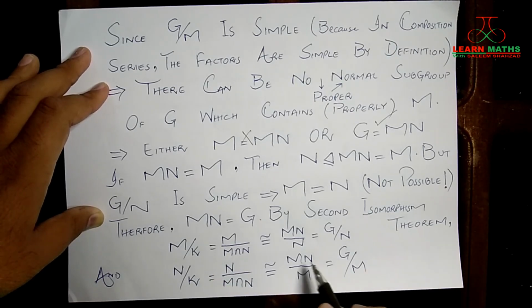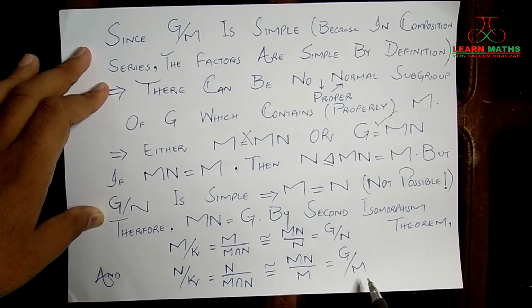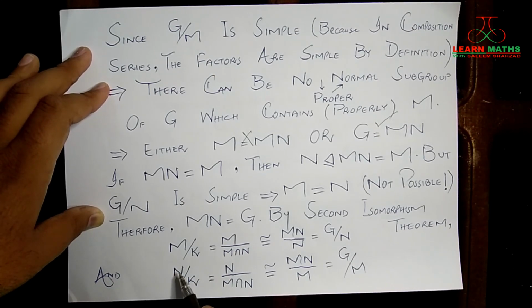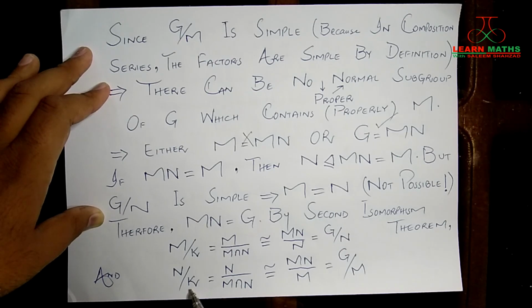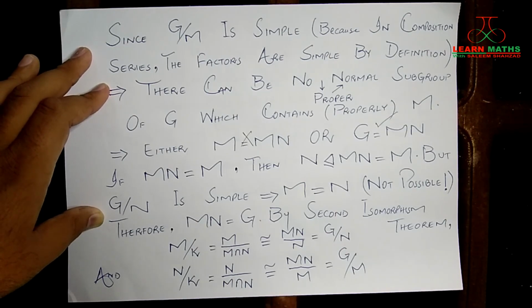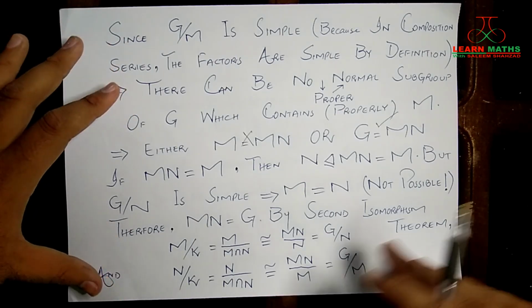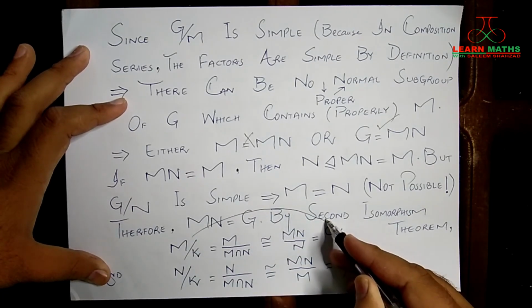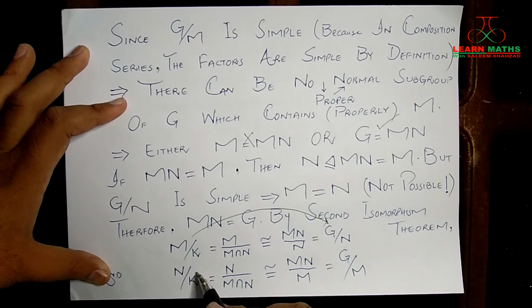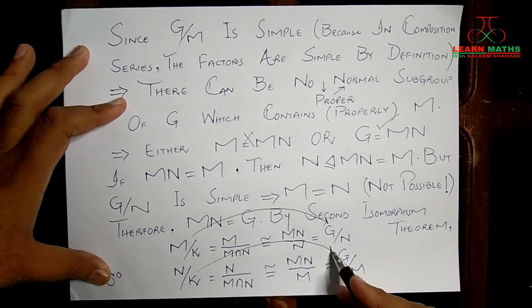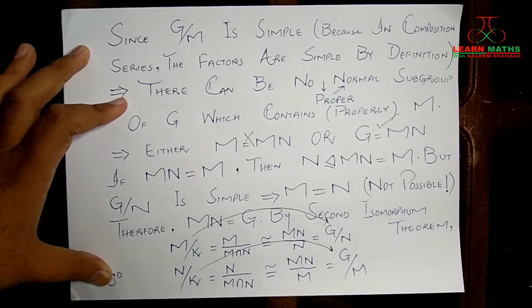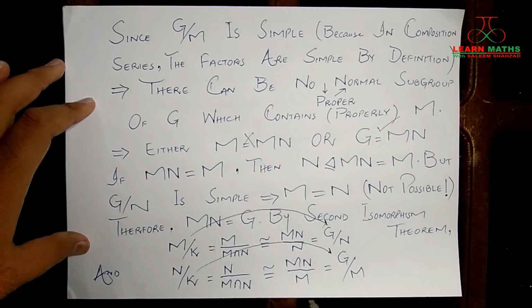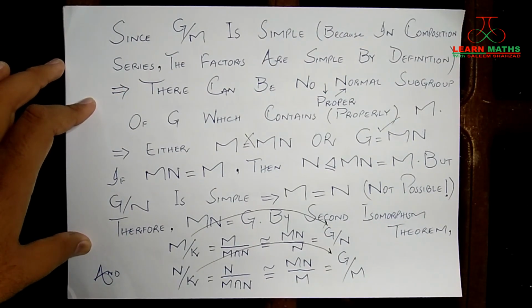Similarly, MN is being replaced as G, M remains unchanged, N remains unchanged, and M intersection N is written as K. Now keep this in your mind. We have successfully proved that M over K, this factor group, is isomorphic to G over N, and N over K, this factor group, is isomorphic to G by M. We are going to use these in our further discussion, so keep this in your mind.